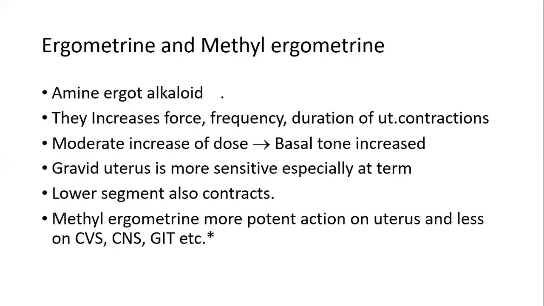With a moderate increase in dose, the basal tone is increased. The gravid uterus is more sensitive, especially at term. Lower segments also contract. Methylergometrine is more potent on the uterus and has less action on CVS, CNS, GIT, etc.